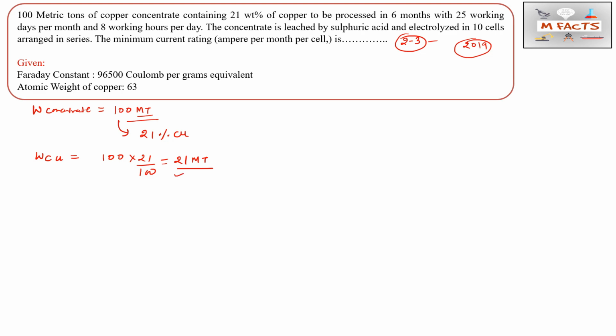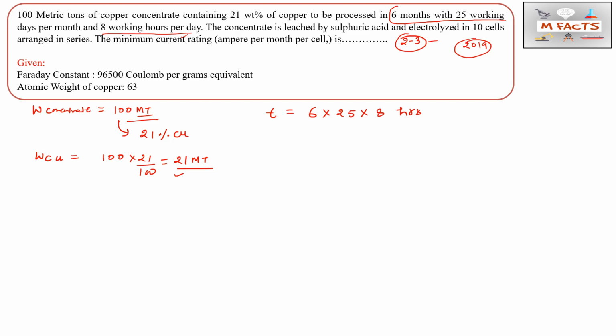The next point is that the copper is to be processed in 6 months. This is basically the time: 6 months, 25 working days, and 8 working hours per day. How can we find the time from this value? We need to change it into per month. In 6 months we have 25 days, and in each day we work for 8 hours. From here we will get the time in hours. This is the concept behind finding the time.